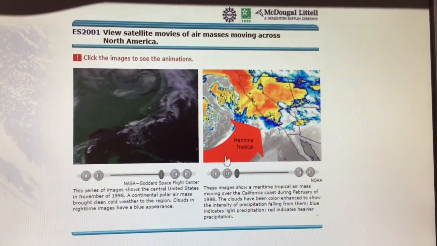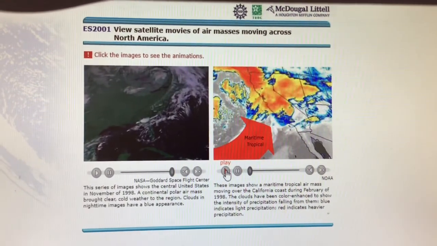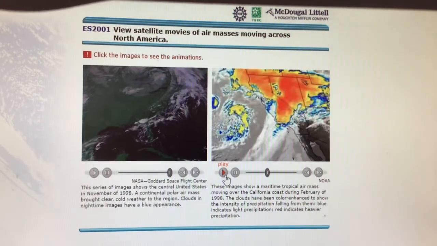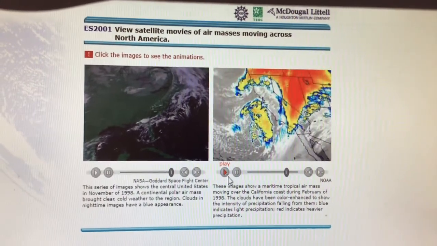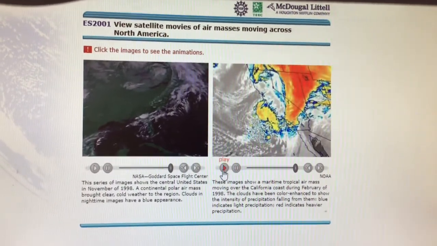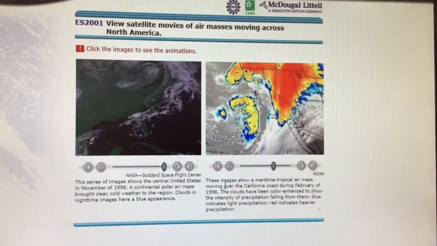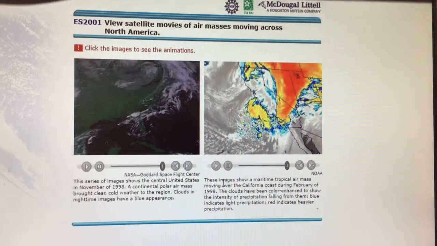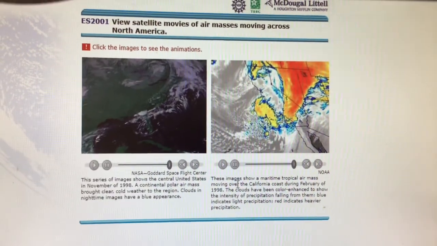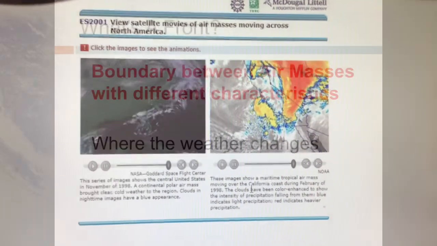We also have this one over here is a maritime tropical. So this one is going to form over the ocean in a very warm area, right? So it's going to be warm and humid, and that's one right there that we would consider a maritime tropical.